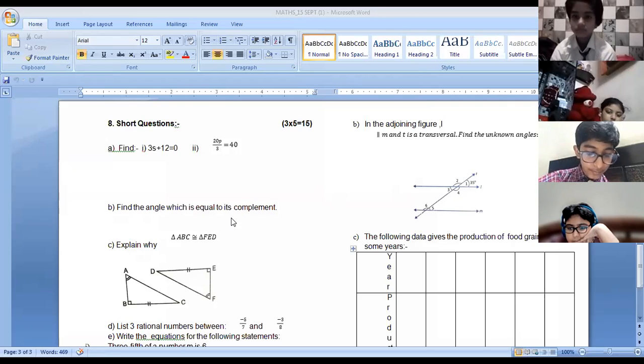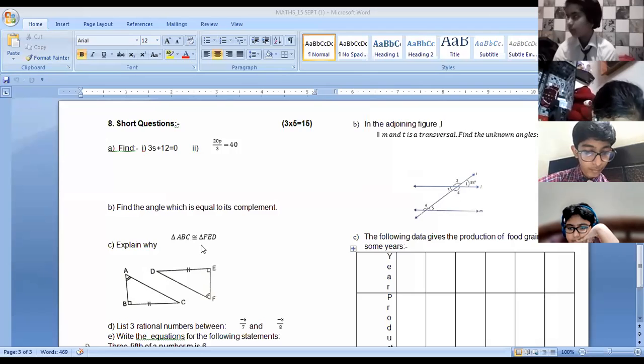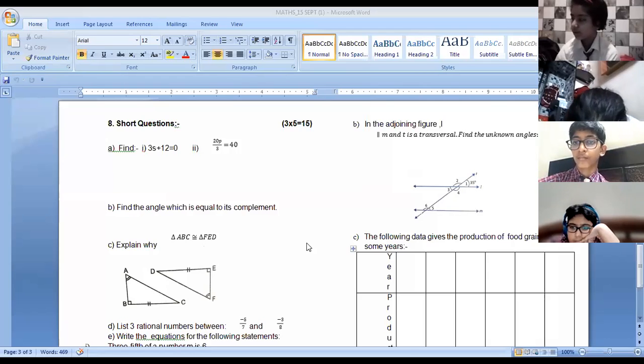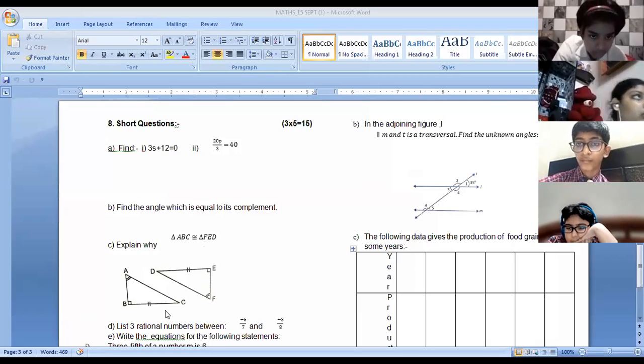Find the angle which is equal to its complement. Triangle ABC is congruent to triangle FED. So the value of x is 45 degrees. That's right, Swastik, Priyanshi. Yes, the angle is 45 degrees. That's the correct answer. Explain why these triangles are congruent.